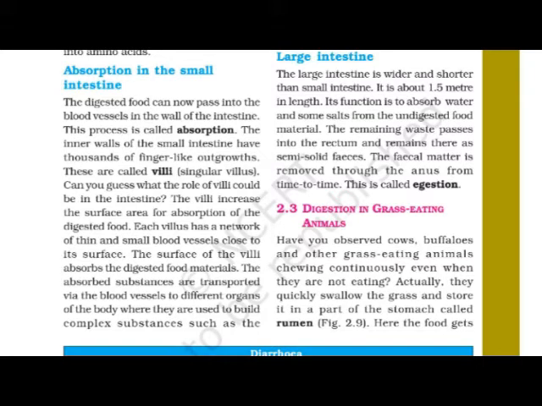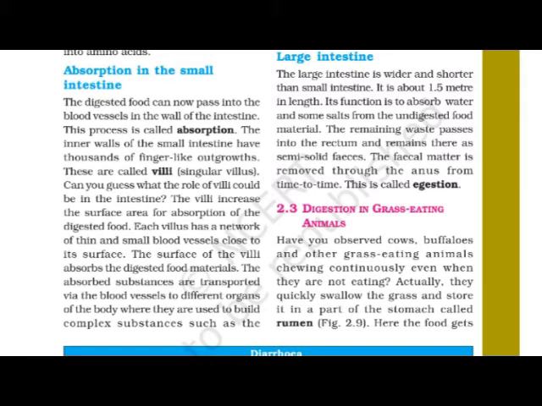That waste passes into the rectum, where it is a kind of semi-solid feces, and this semi-solid feces should be thrown out of the body. Therefore, this fecal matter is removed through the anus from time to time.